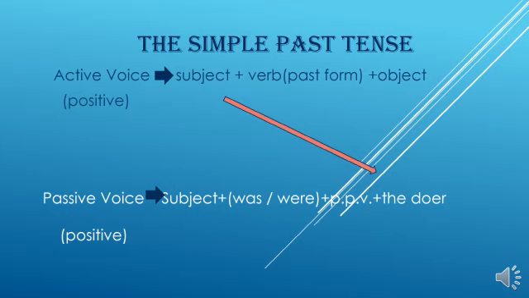The doer means the person who does, or the person who did, the action. Then the verb changes like this: was or were plus past participle verb. If the subject is singular, you use was. If the subject is plural, you use were and the past participle verb. Then the last one, the object becomes the subject. The object of the active voice becomes the subject of the passive voice.